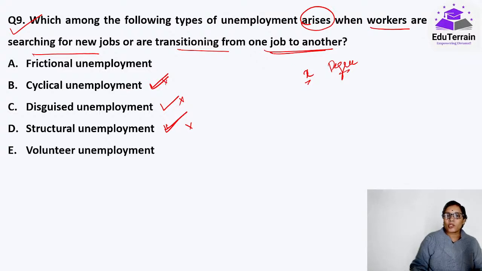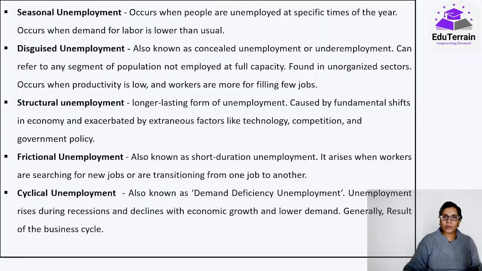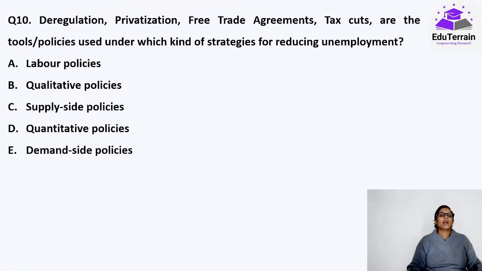That's cyclical unemployment. So the unemployment that rises when workers are searching for a new job or transitioning is frictional unemployment. Yes, Avani, that's true. It's frictional unemployment that we are talking about. Again, I have explained everything here.